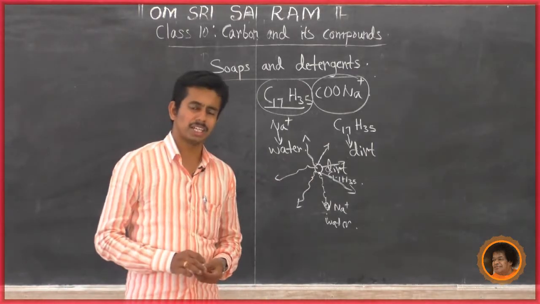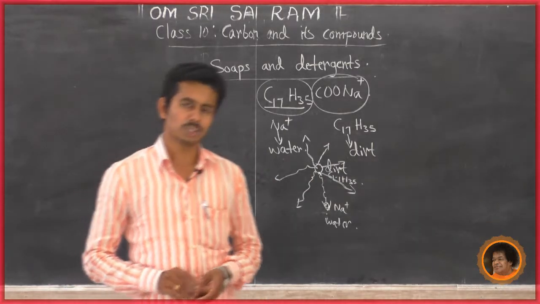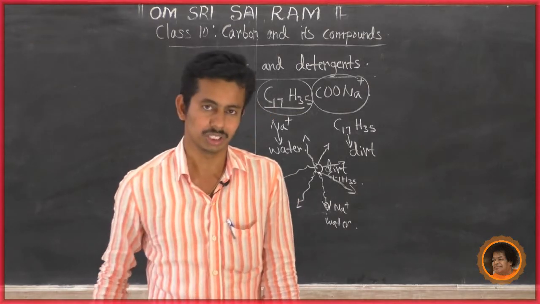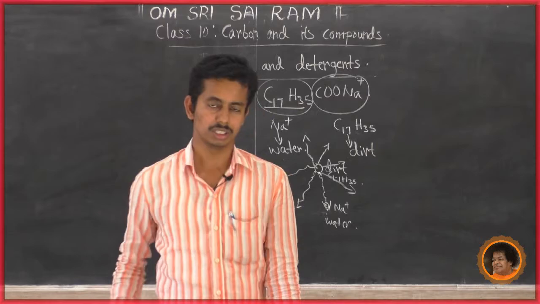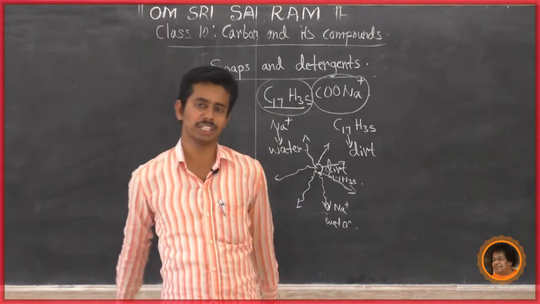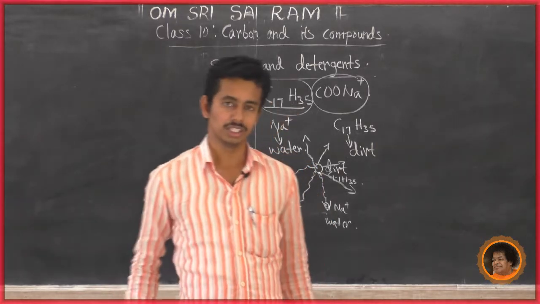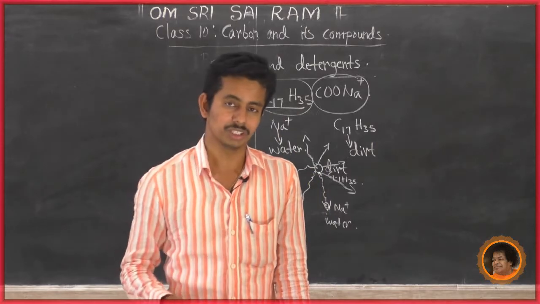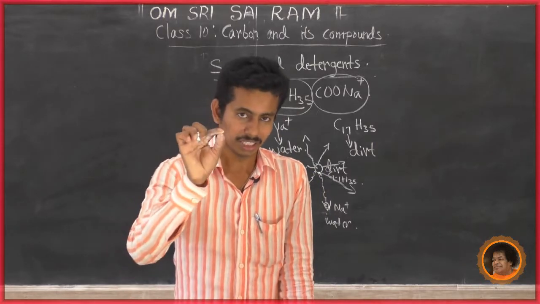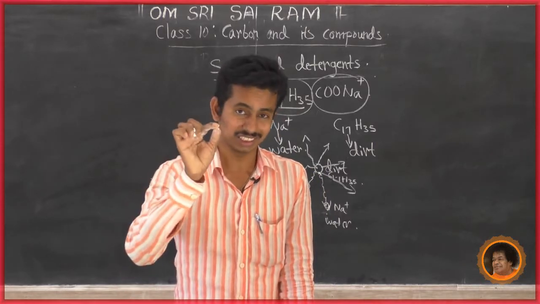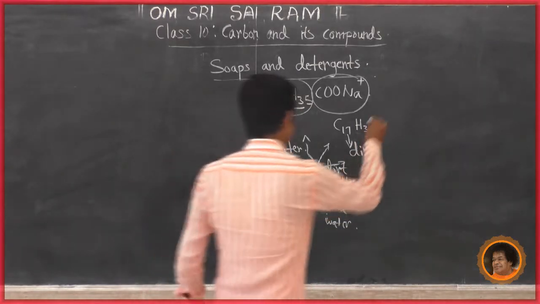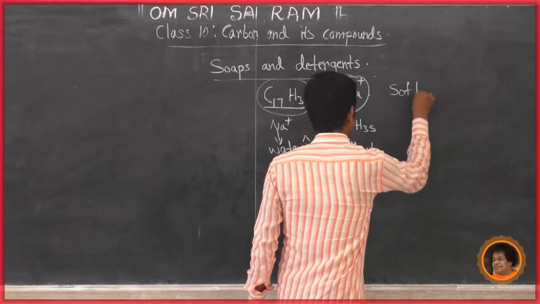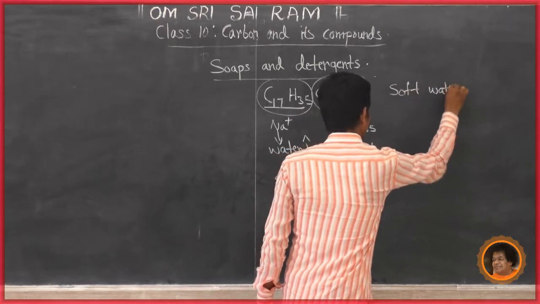Now soaps and detergents. There are two types of water. One is soft water and another one is hard water. What is the difference between soft and hard water? Soft water means the water which gives lather easily with soap. Just look at this, soft water and hard water.